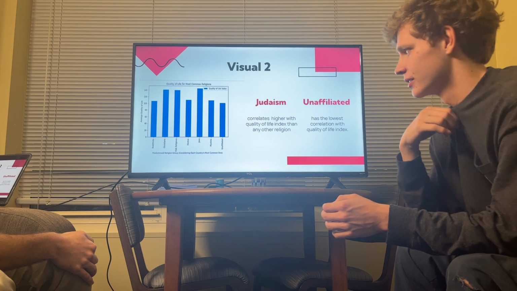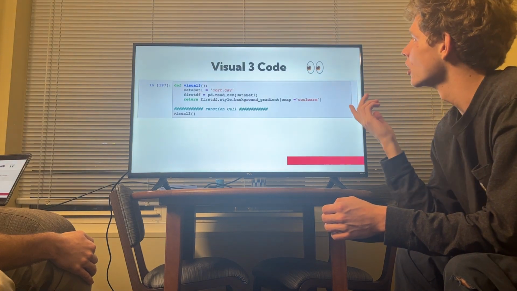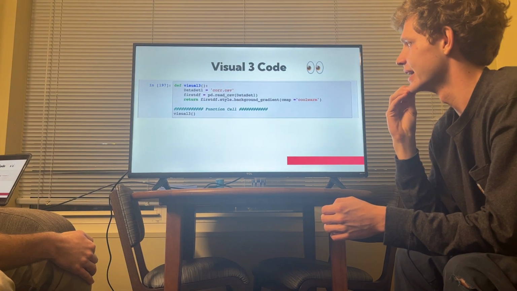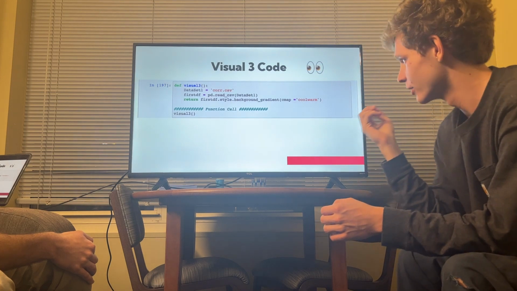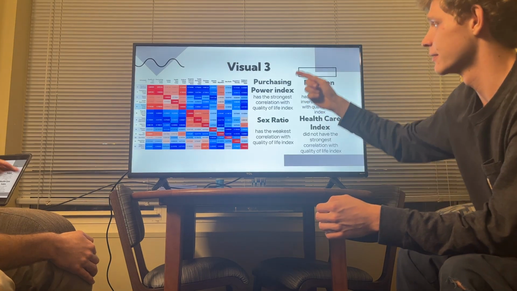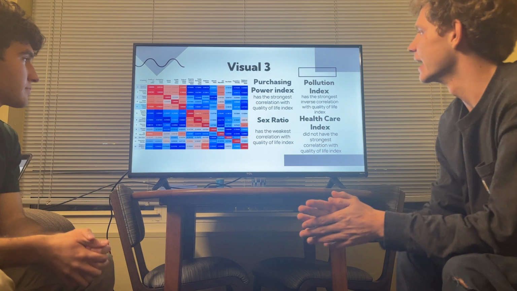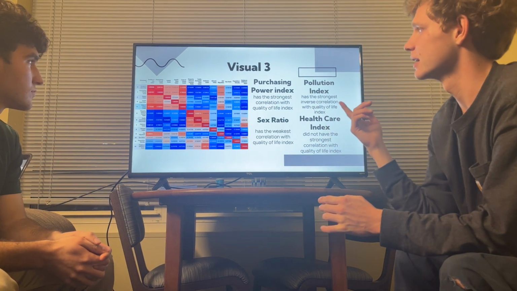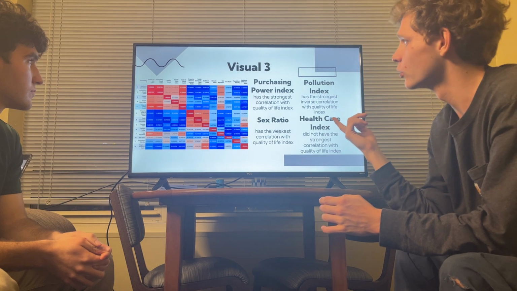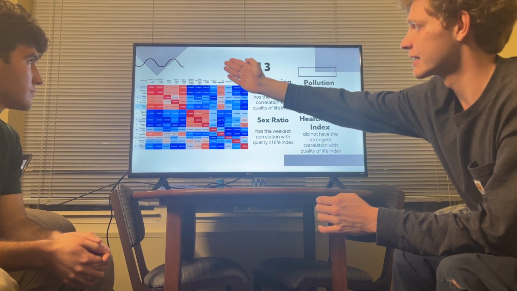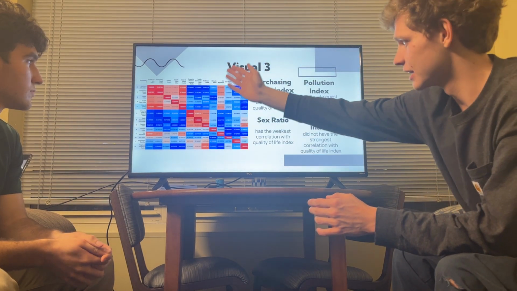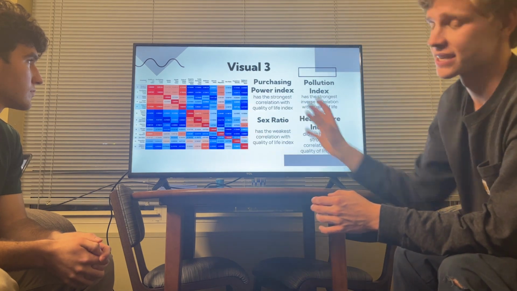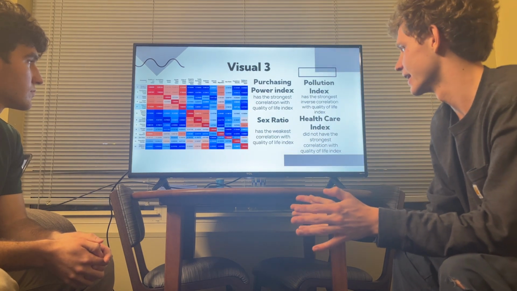Here's our visual 3 code, and this works with the correlation I was talking about earlier, and it just color codes and shows how each index correlates with each other, which is really cool because we're not only looking at quality of life index with all of these indexes on the left, we're also looking at every index and how it might correlate with every other index.